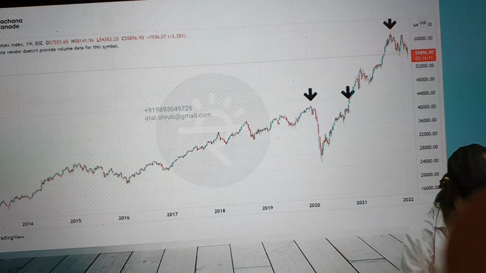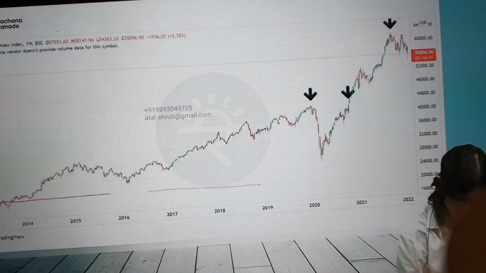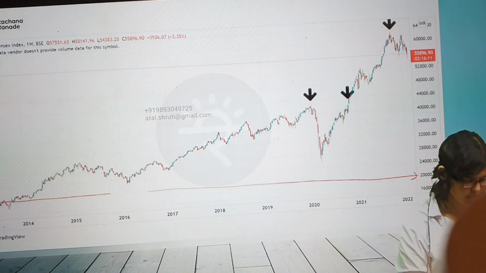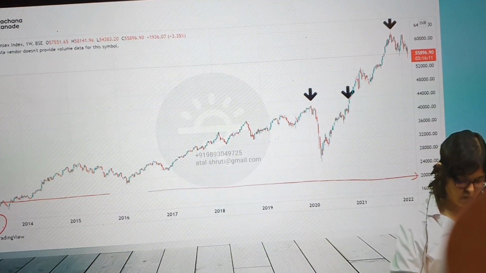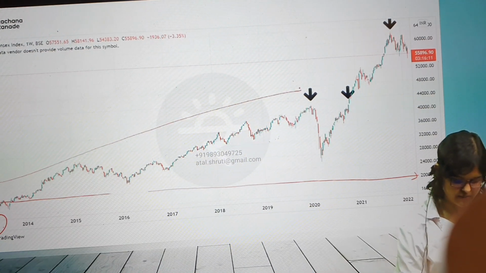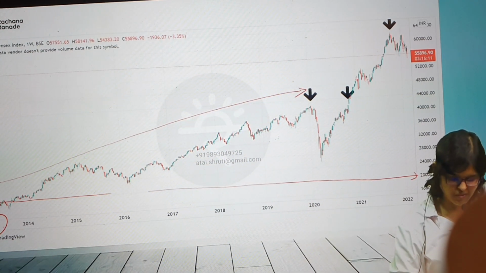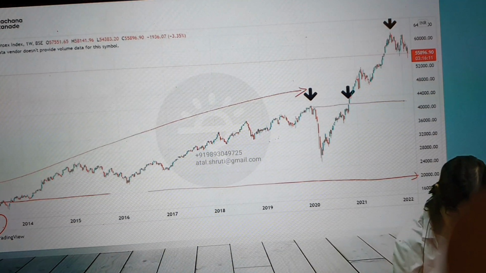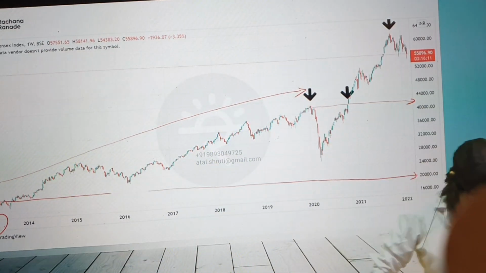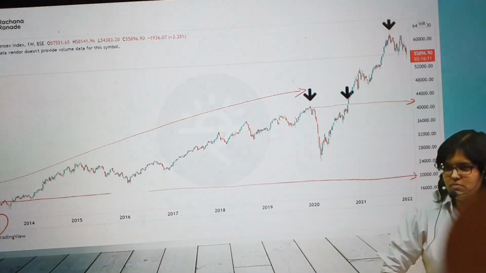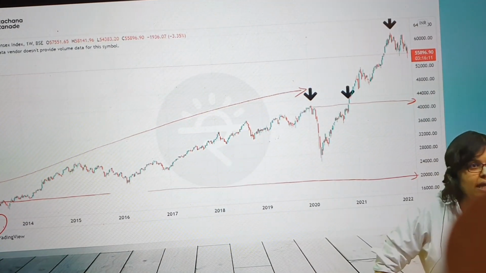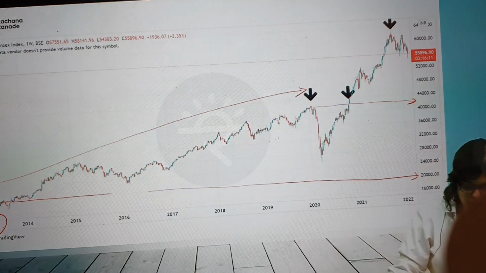Okay. What is the level? We are anyways at a similar level. What is the level that we are at? Everyone, 20,000, no? In year 2012, we are at 20,000. From that level, if I take you directly to the pre-pandemic level, from 20,000 to almost 42,000. So pre-pandemic level, from 20,000 to 42,000. Of course, the years are also very high. How many years in that consolidation? Almost 8 years.